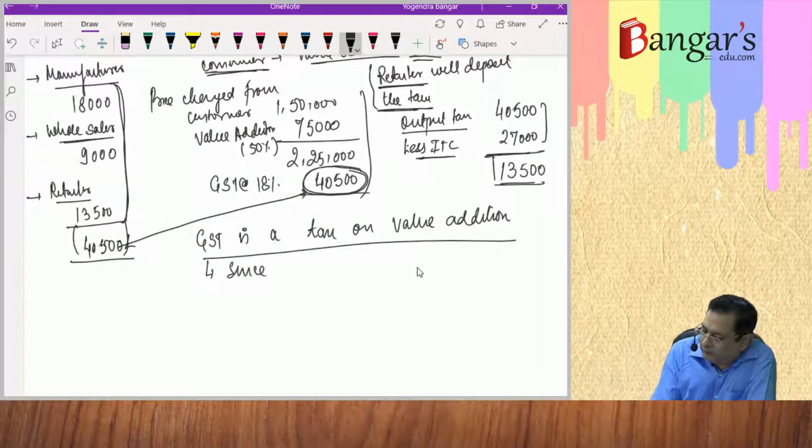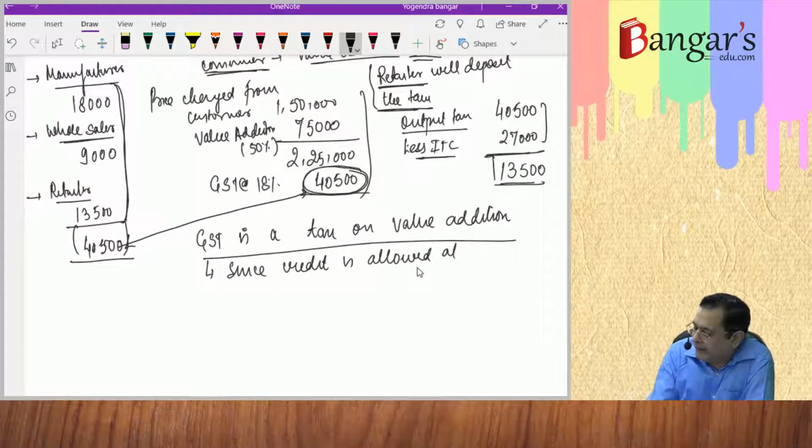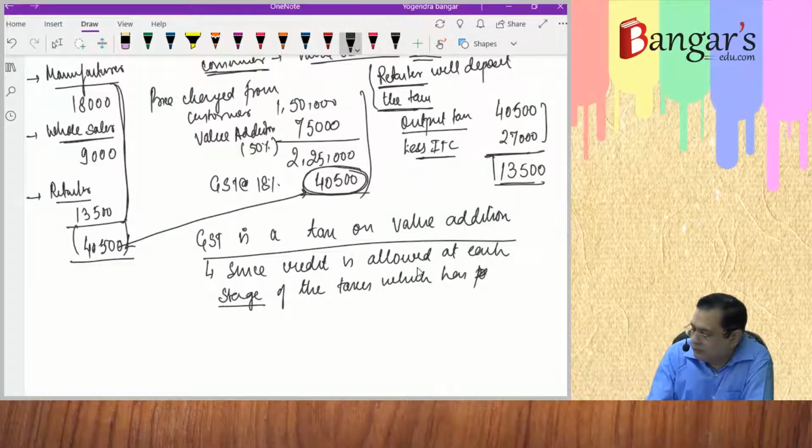Since credit is allowed at each stage of the taxes which have been paid on the purchases.